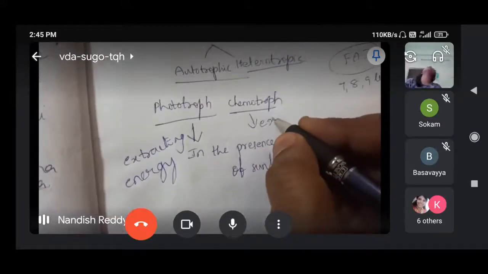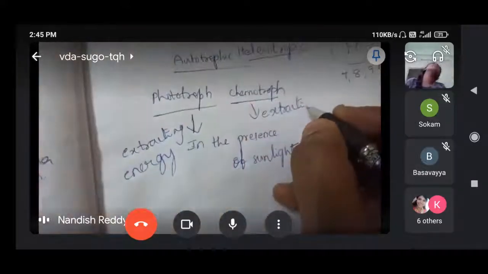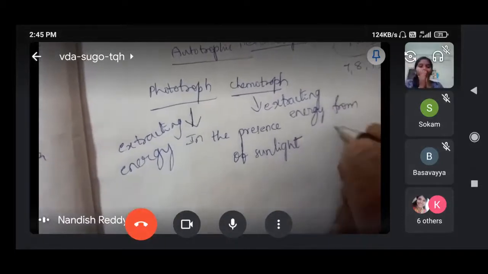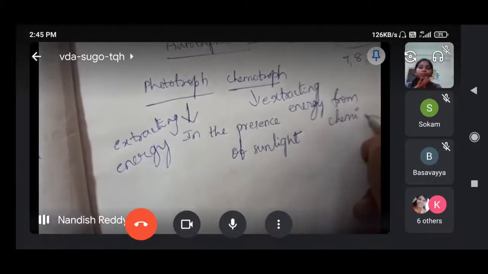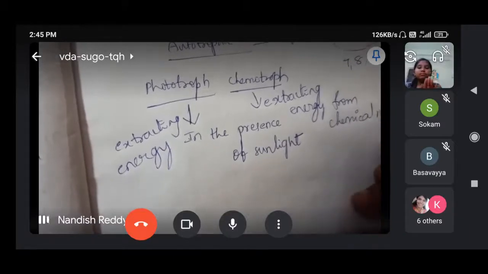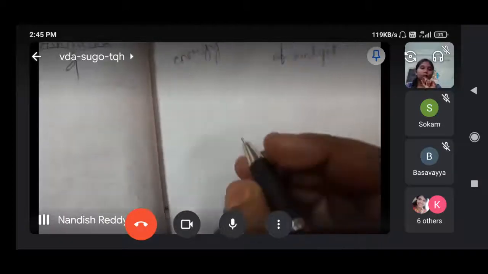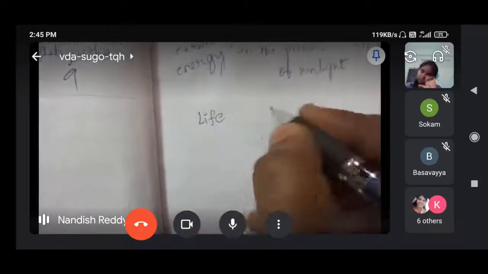Extracting energy from chemical molecules. This is called chemotroph. In that manner you have to understand, and we know our regular life processes. What are the regular life processes?